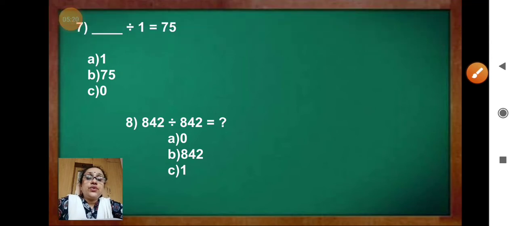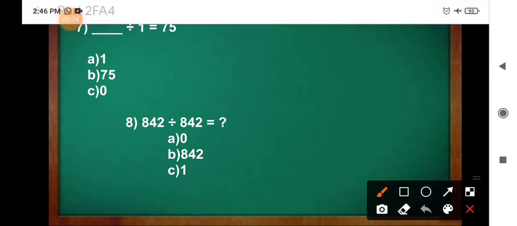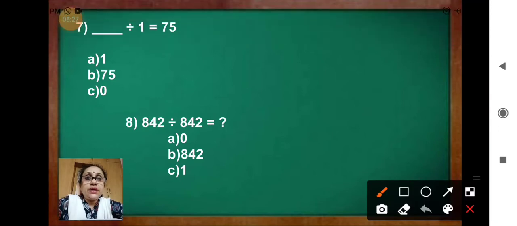Now, question 7. Dash divided by 1 equal to 75. You can see the options: 1, 75, 0. So, what you have to write there? 75.